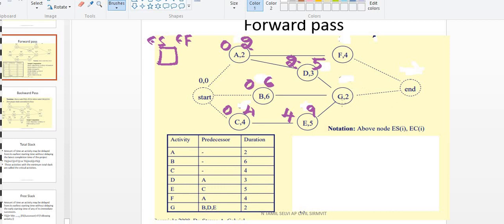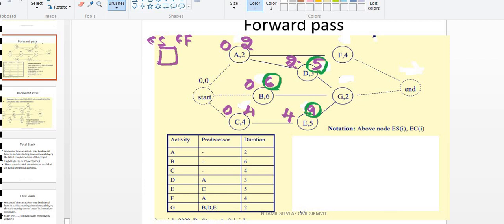Okay. For G, for example, you take G. G, what is happening? Here you should understand very clearly. Okay. So I'll use some other colors. Come to the early start for G. For G, how many predecessors were there? 1, 2, 3 predecessors were there. For each predecessor, what is the finishing time? 6, 5, 9. So B will complete on 6 days, D will complete on 5 days, and E will complete on 9 days. So for G activity, what is the early start?